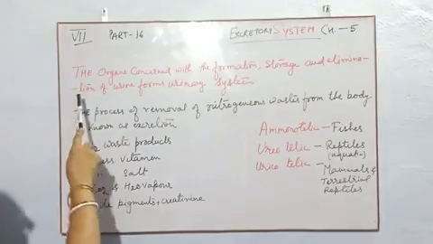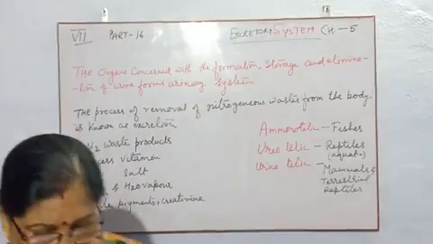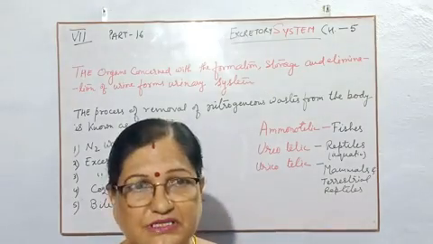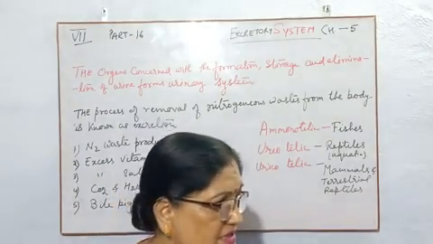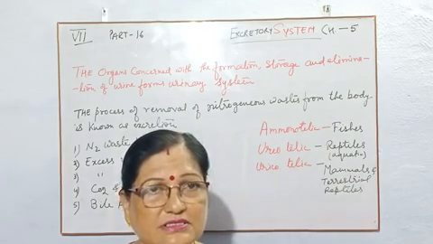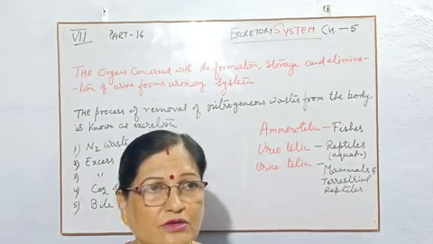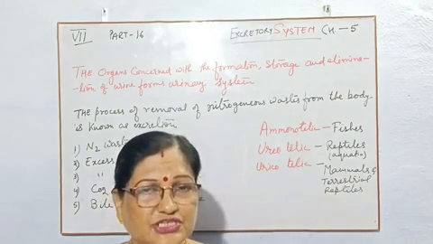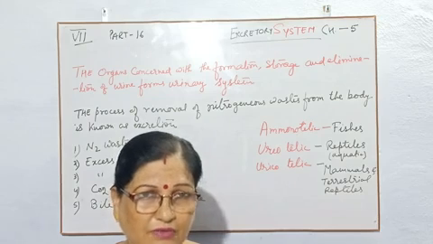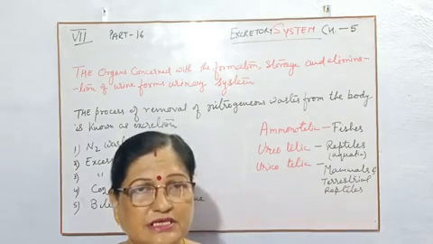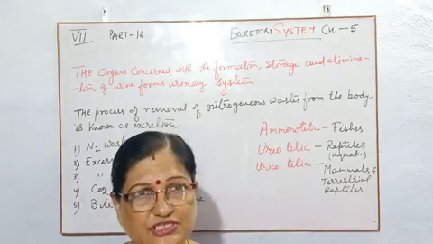First of all, you should know the difference between excretion and secretion. As this is the summer season or rainy season, you are sweating. So secretion of liquid from your body is known as secretion.